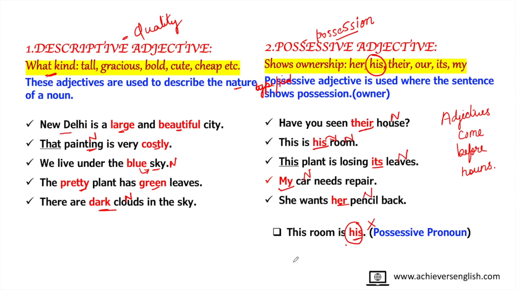Before I move to the next type, I want to make it clear why these words are underlined. Because, as I said, adjectives come before a noun. So painting is a noun and this word is also coming before a noun. Therefore this is a demonstrative adjective, which we are going to read ahead. And here also, this is a demonstrative adjective because it is also coming before a noun. But because we have not yet understood them, I did not mention it. Let's go ahead.